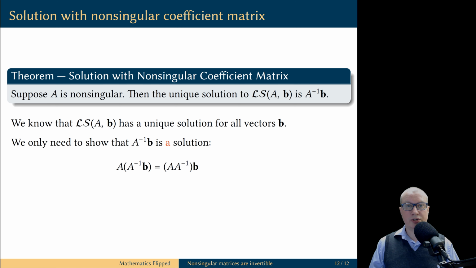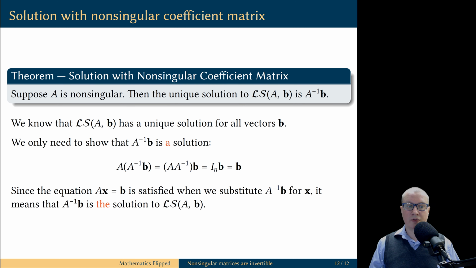We use the associative property of matrix multiplication to rewrite this as follows, and the matrix in parentheses becomes the identity matrix. Identity matrix times vector B is just vector B. So this shows that the vector A inverse B is a solution of this linear system, but we also know that this linear system has a unique solution. Therefore, this vector is the solution of the linear system.